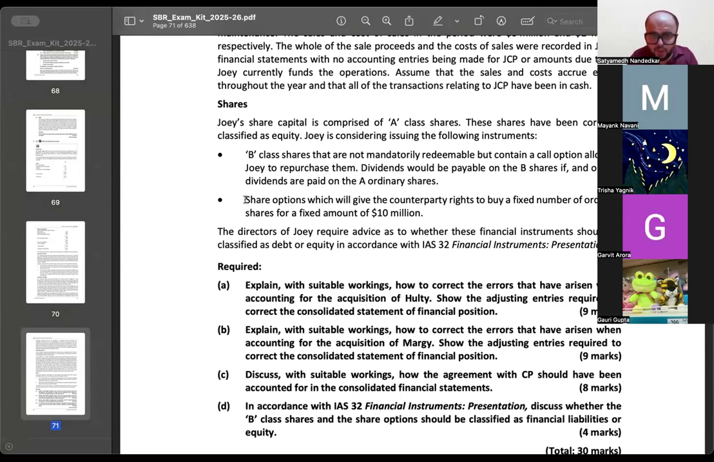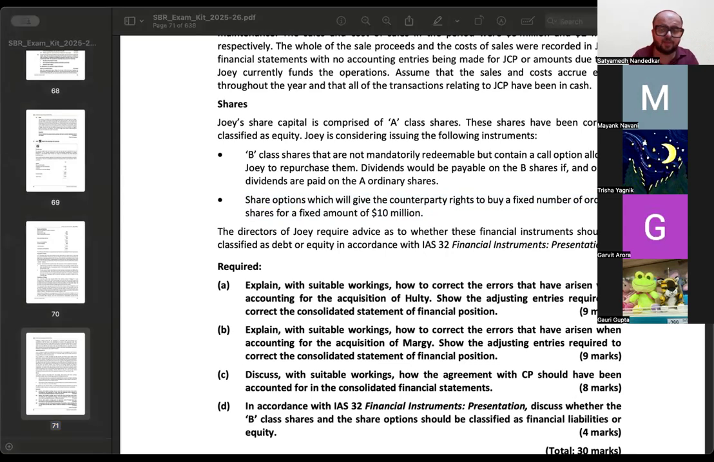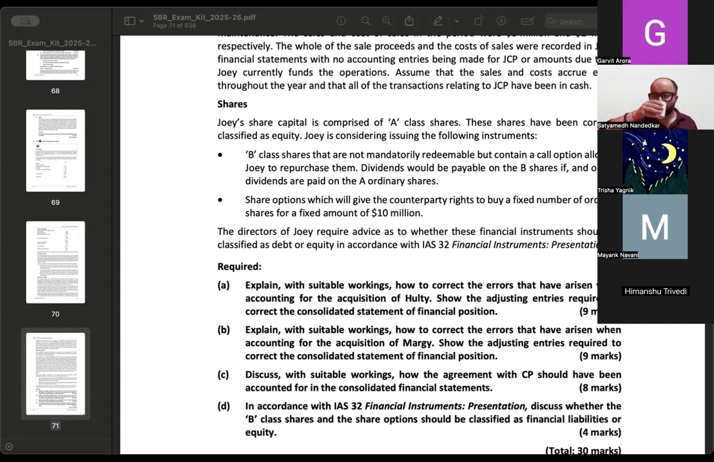ठीक है. और ये share options देखो, share options which will give the counterparty the right to buy a fixed number of ordinary shares for a fixed amount of 10 million. Now, how will this get classified? Any idea? Should it be a liability or should it be an equity instrument? Yes, Garvit. Just before you answer, if you are looking for financial liability, there has to be a contractual obligation to pay cash. आप पे compulsion होना चाहिए to pay cash to the other party. अब answer करो.